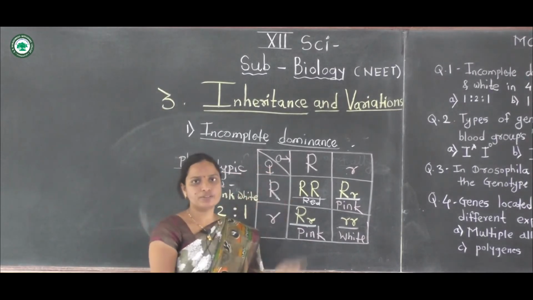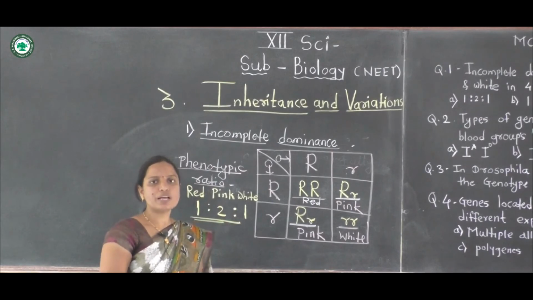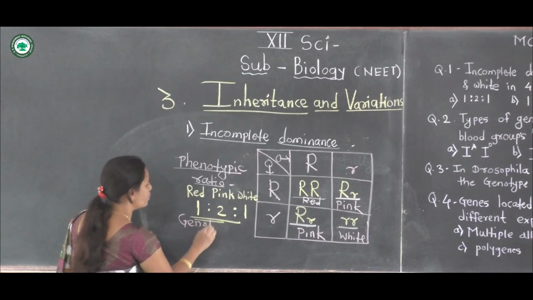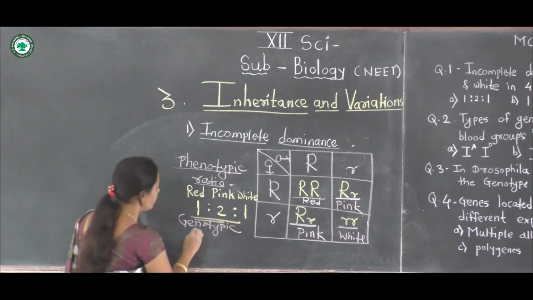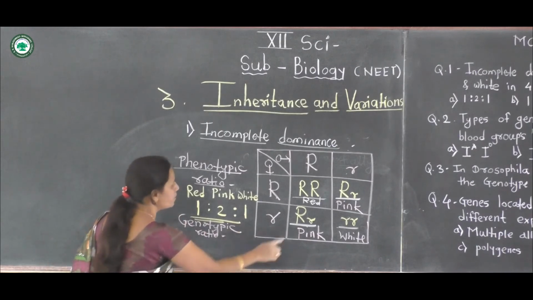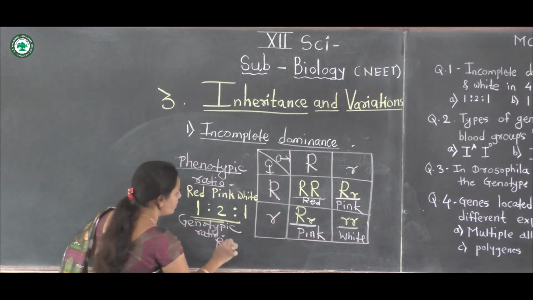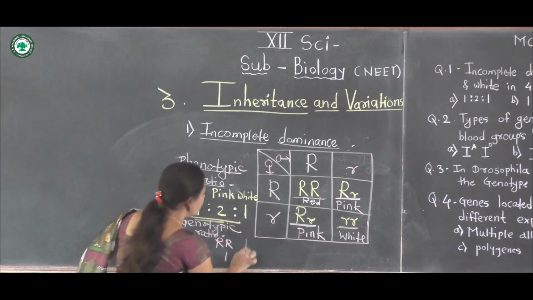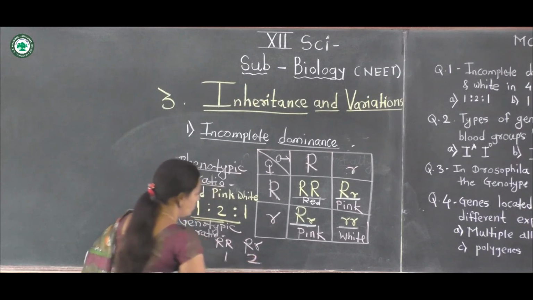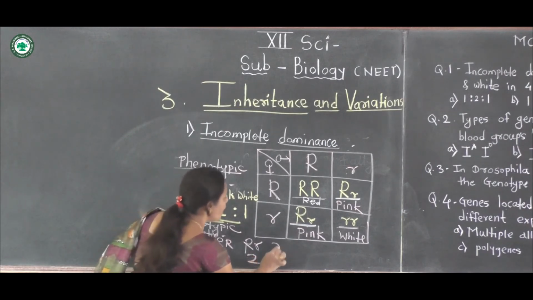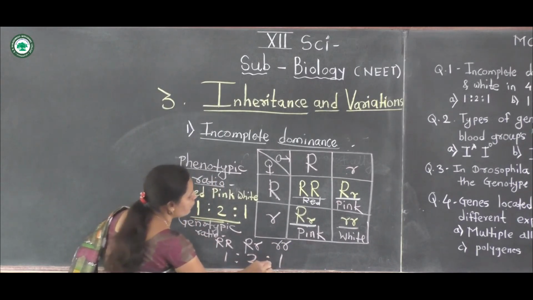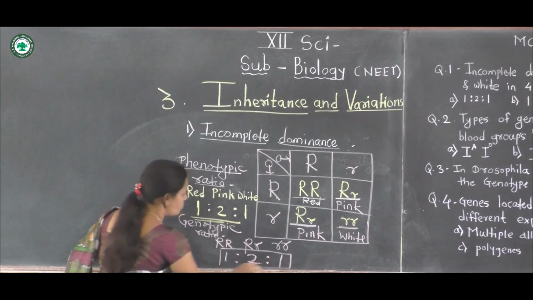The genotypic ratio is the same: capital R capital R 1, capital R small r 2, and small r small r 1, so 1:2:1.